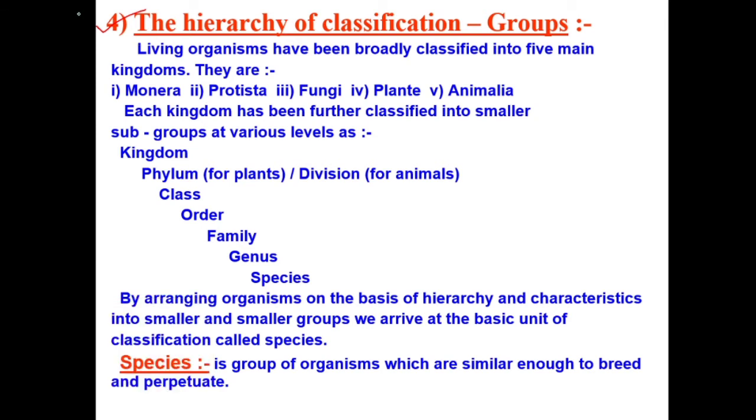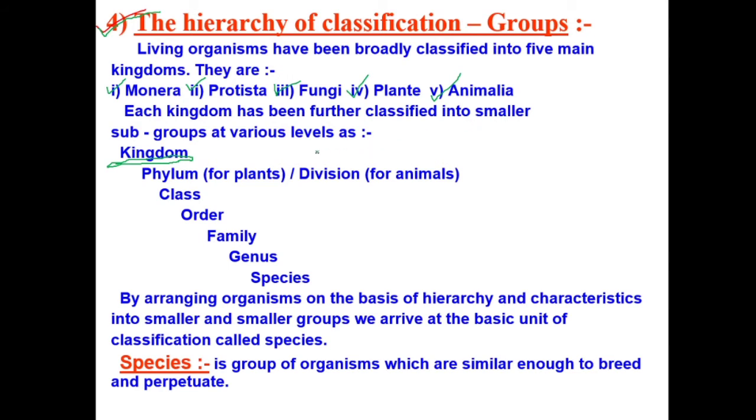So here we will be able to see a hierarchy of classification. First, you are dividing all the organisms into kingdoms. How many kingdoms? 1, 2, 3, 4, 5 kingdoms. First is kingdom Monera, second is kingdom Protista, third is Fungi, fourth is Plantae, fifth is Animalia. So first we are dividing them into kingdoms.